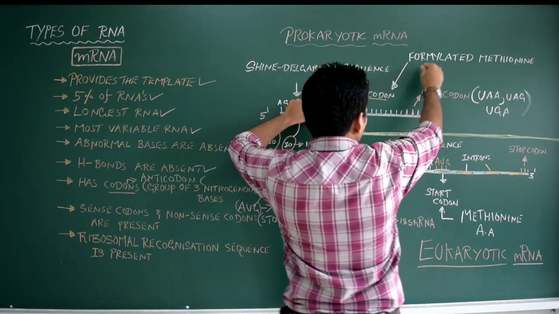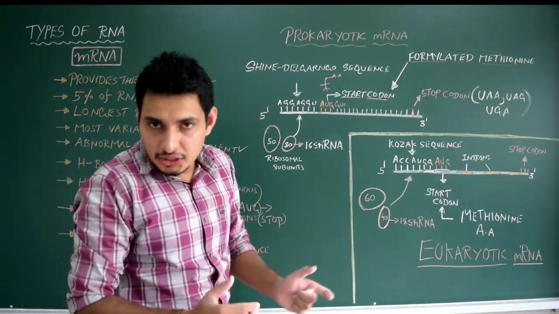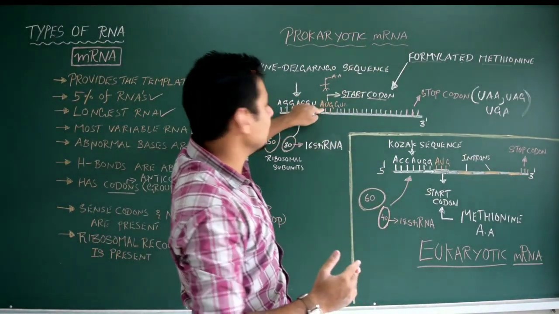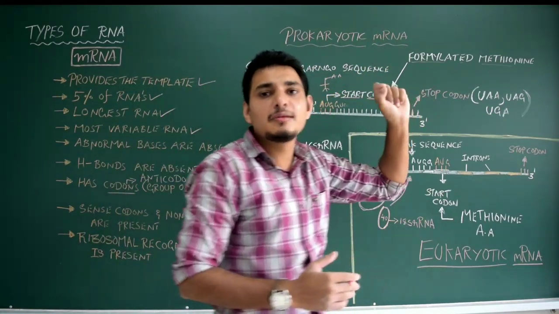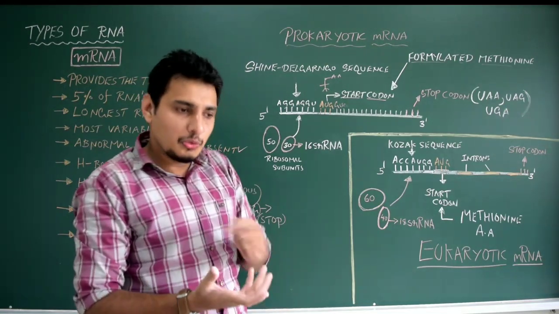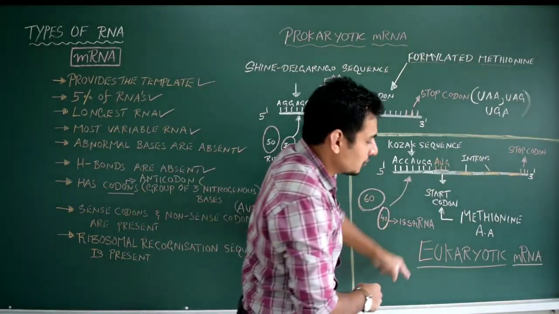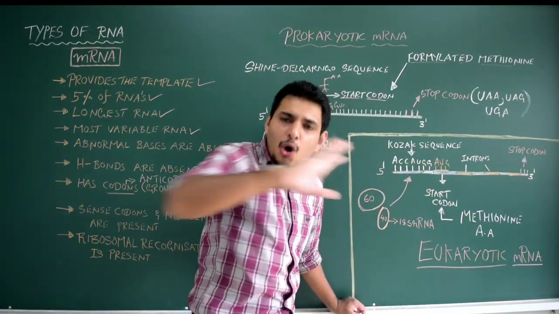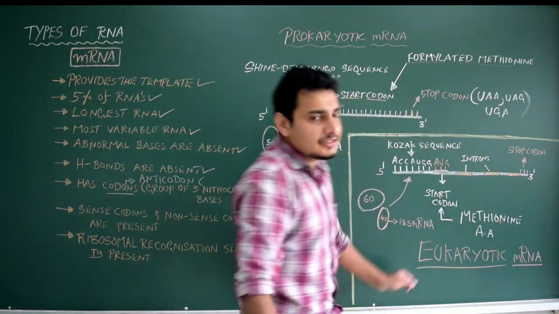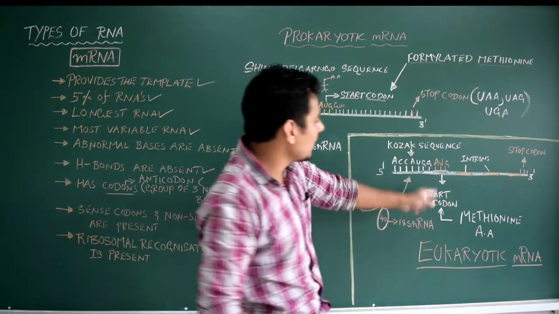In the case of the prokaryotic cell, it will help in the synthesis of formylated methionine, which is already bound to a specific tRNA that will recognize AUG, and as a result, formylated methionine will be brought. What is this formylated methionine? Methionine is a type of amino acid to which a specific formyl group is added. In the case of eukaryotes, the AUG is the same, common to all types of mRNA. Here only the methionine amino acid, which is already bound to tRNA, will bind to AUG.